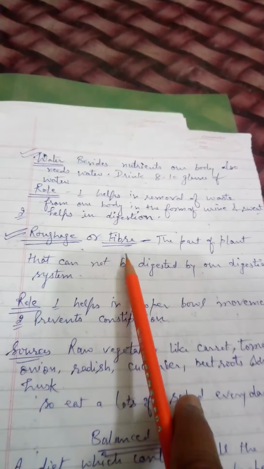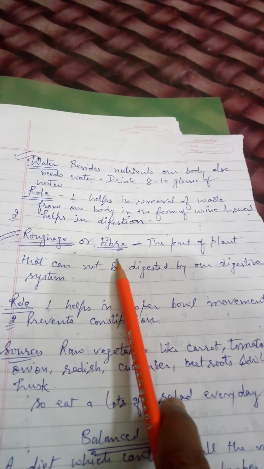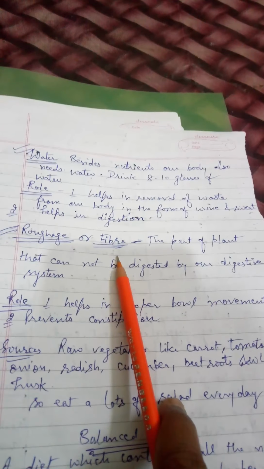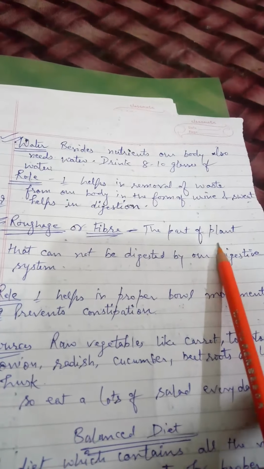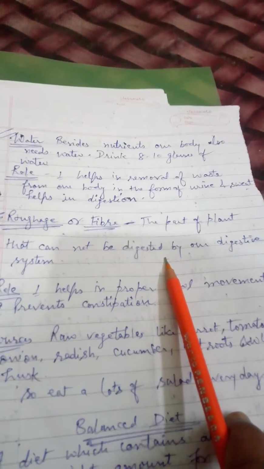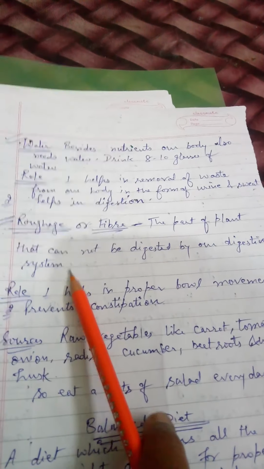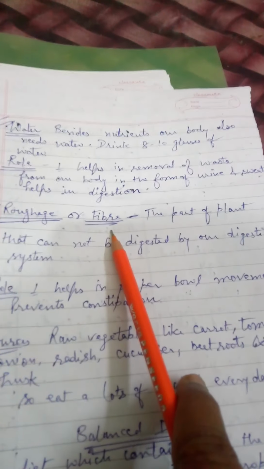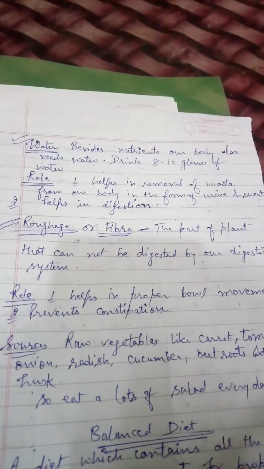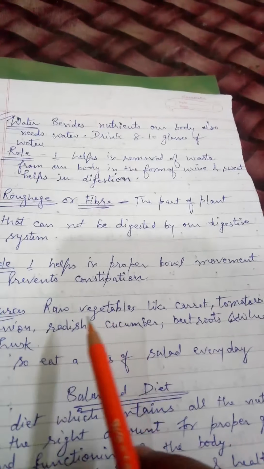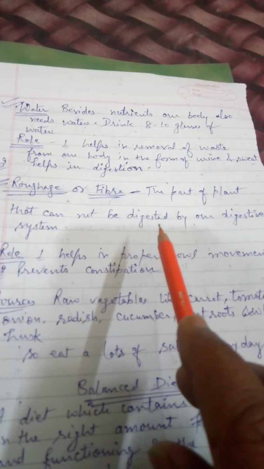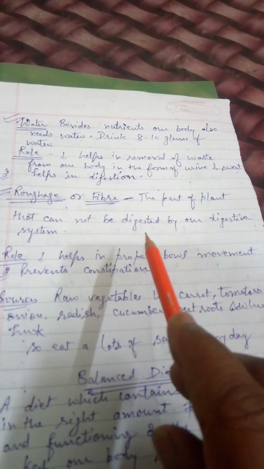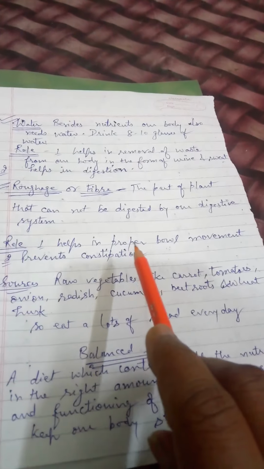Now we come to the roughage or fiber. Have you ever heard this word? No? I will tell you. The part of plant that cannot be digested by our digestive system is called roughage or fiber. In simple language, I can say the roughage or fiber you can get from the salad. Students, do you eat salad daily? Yes, I know everybody eats salad.